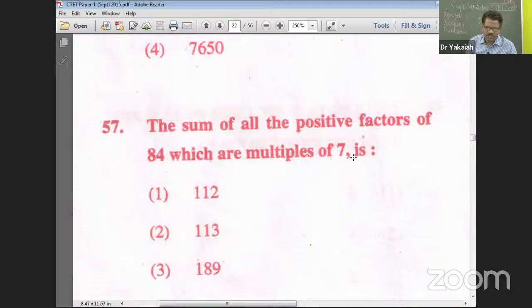Now the question is what? The sum of all the positive factors of 84, which are multiples of 7. In this, multiples of 7, yes. Okay, 7, 14, 28.